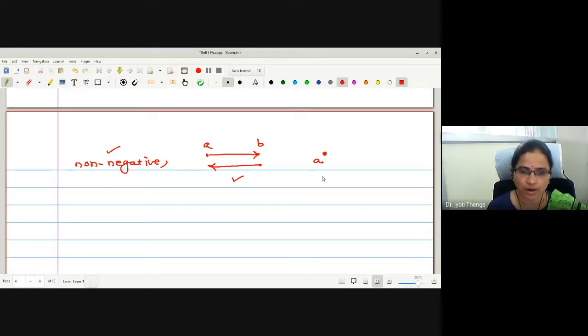This is the property. And another property I am going to tell you is, suppose I am finding the distance between two elements in the R2 plane, A to B. If I go straight from A to B, what about the distance?